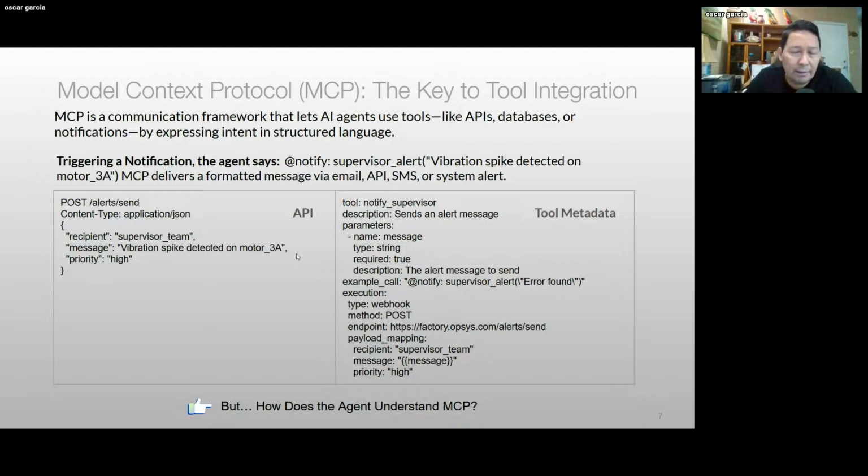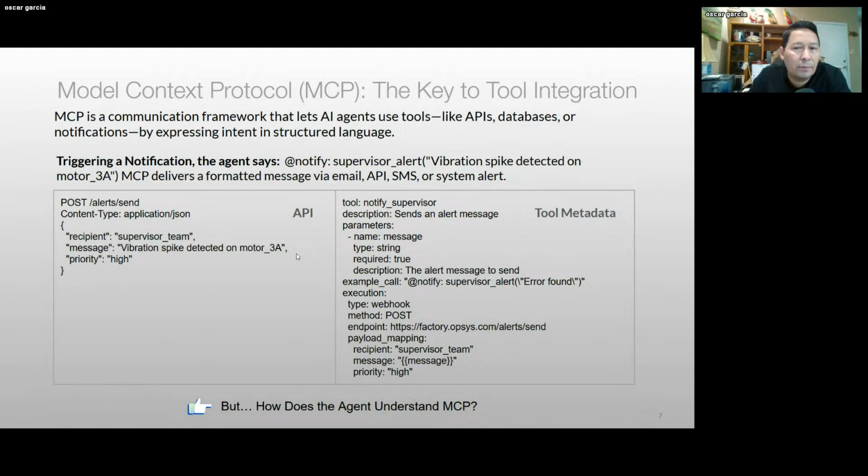So this is sort of a protocol at that point, right? Where you actually need to provide all this metadata so the agent can discover that. So it will just look at the tool parameters, examples, and execution specifications to be able to know that this is a webhook or API and that I need to send a request with these parameters, right? So this is the metadata that the agent will read.